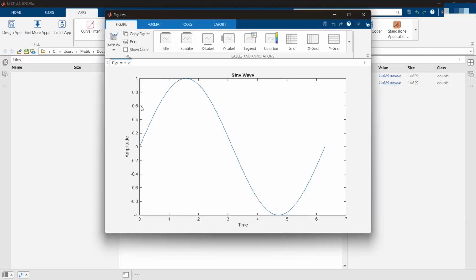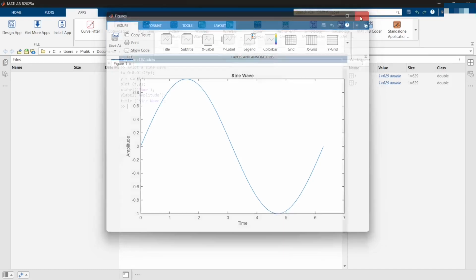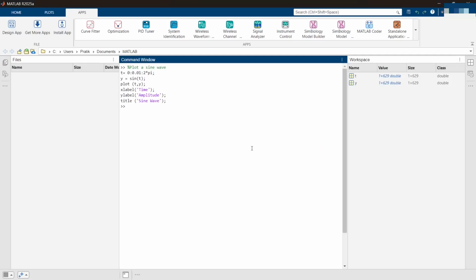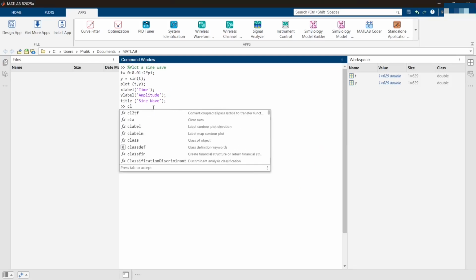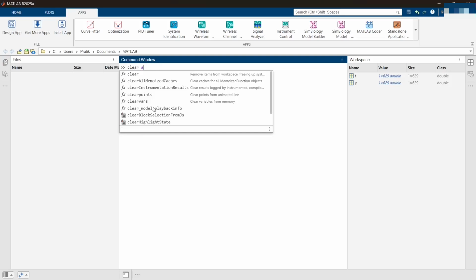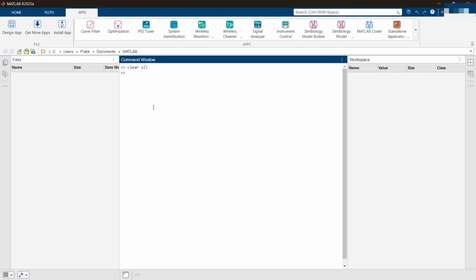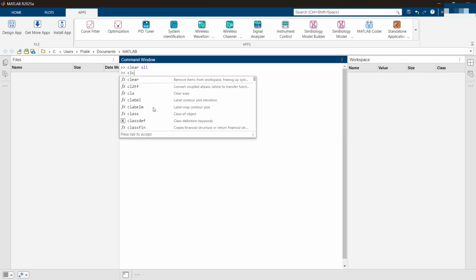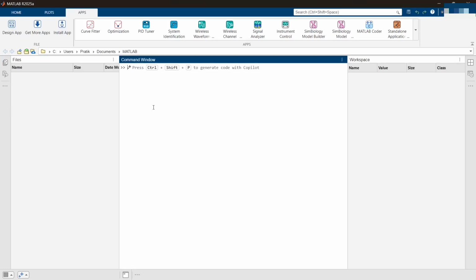So yeah, the graph is generated and you can see, as I mentioned, I have titled the graph. I have titled my x-axis as time, and my y-axis is amplitude. So this is how MATLAB is simple using coding. Okay, let me clear this. I've cleared my things.